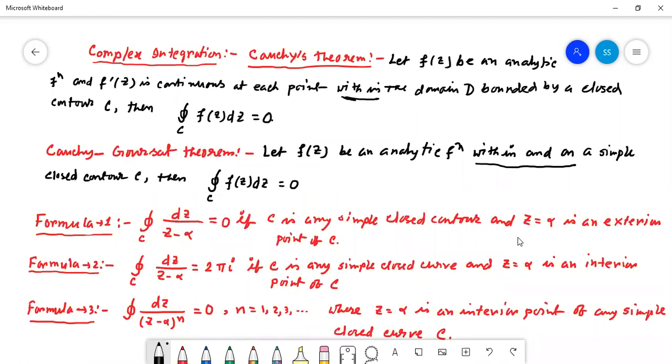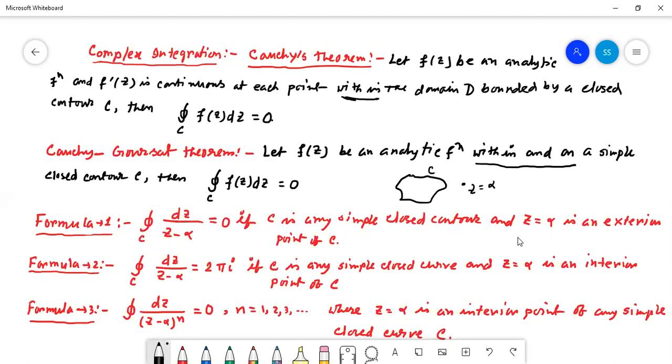Number one: the contour integral of dz by (z minus alpha) equals 0, if C is any simple closed contour and z equal to alpha is an exterior point of C. What does it mean? If this is our contour C, and the point z equal to alpha is situated here, outside the contour, then it is called an exterior point.